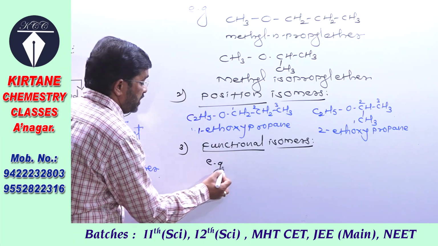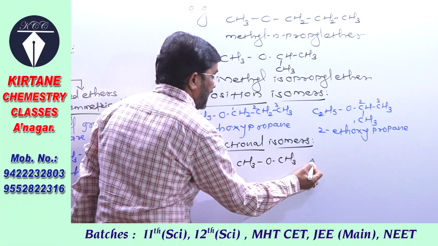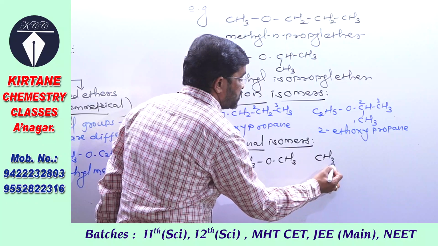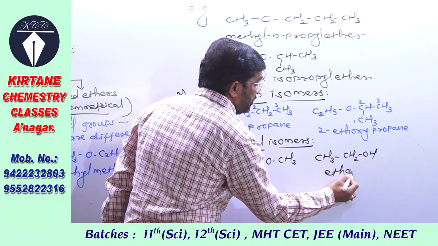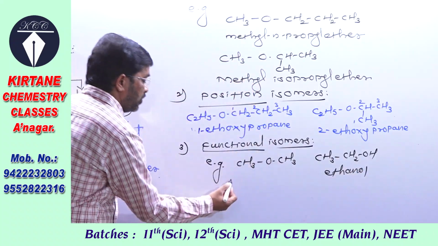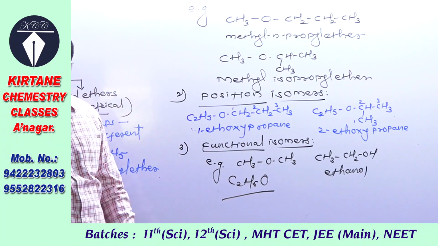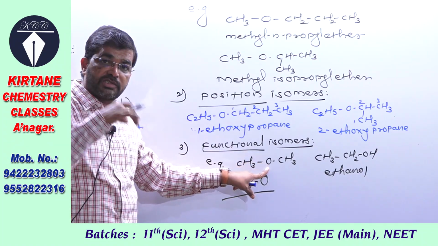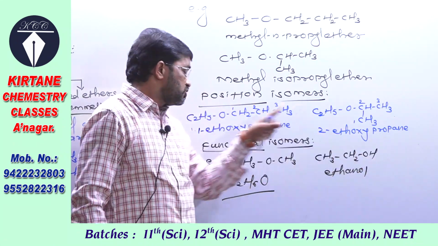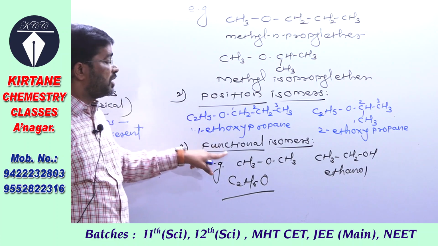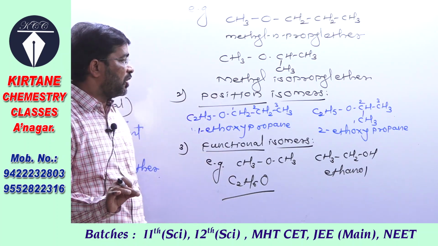For example, you see here CH3 O CH3, dimethyl ether, and this compound CH3 CH2 OH, which is ethanol. The formula of both these compounds is the same, C2H6O, but the functional group in ether is divalent oxygen and the functional group in alcohol is the hydroxyl group. So don't forget, ethers are functionally isomeric with monohydric alcohol or monohydroxy alcohol.